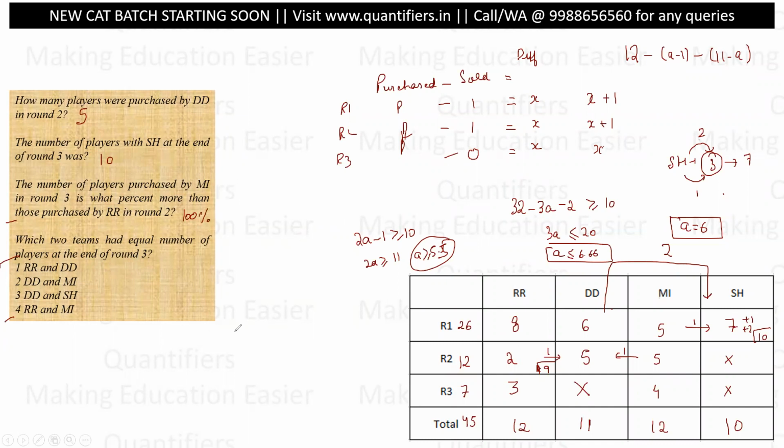Which two teams had an equal number of players? RR and SH. Sorry, RR and MI. So the fourth option. Fourth option, RR and MI, is the right option.